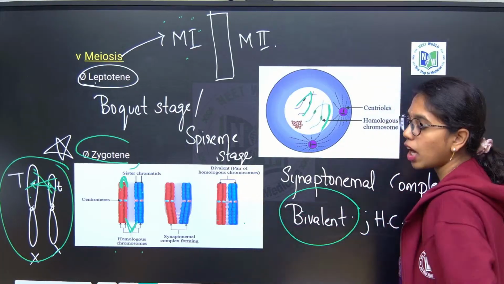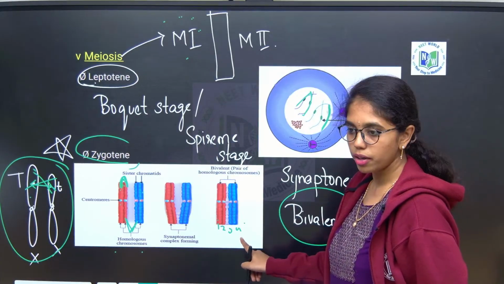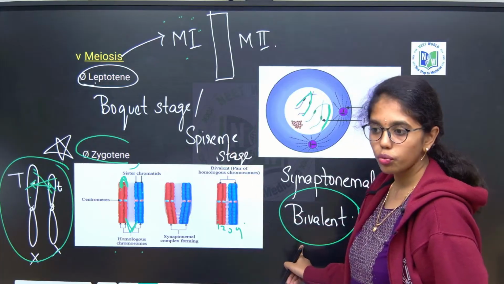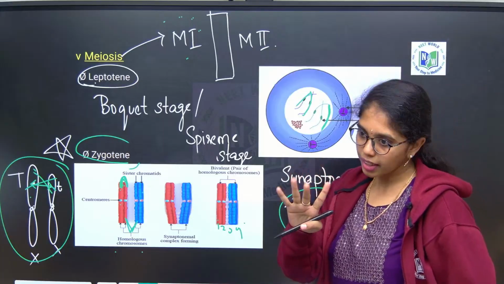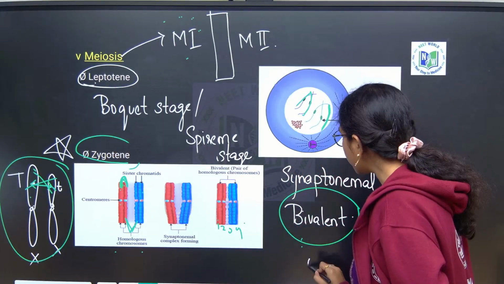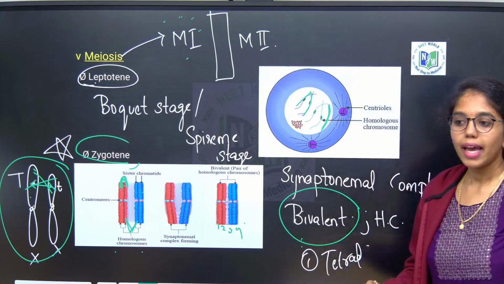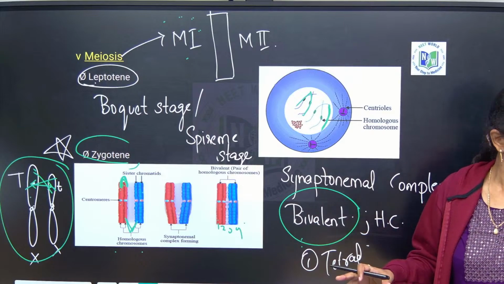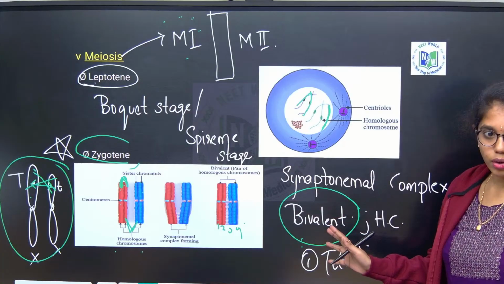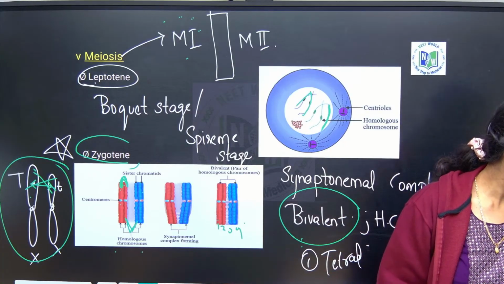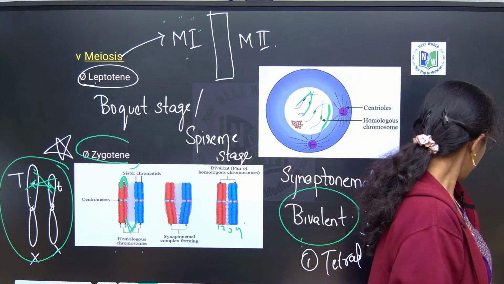And now 2 homologous chromosomes coming together, you will call it a bivalent. One bivalent has how many chromatids? 4 chromatids, right? 1, 2, 3 and 4. You have 4 chromatids for one bivalent. One bivalent is equal to 1 tetrad. 4 chromatids means 1 tetrad. Understood? Is everything clear from here? Everything is clear with respect to zygotene. Vishnu, is everything clear with respect to zygotene? Yes. Good that you know me.